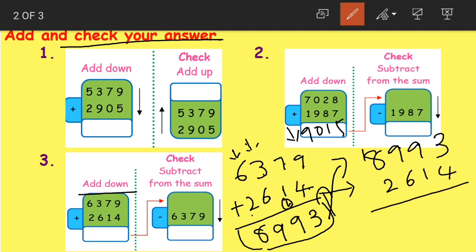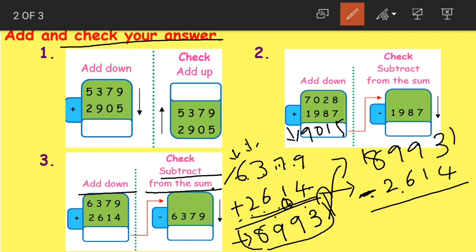Now this 8993 is our sum, and we should subtract from it. We should subtract from the sum. Understood, children? Write the sum, put the subtraction sign and write the next addend. You can take any of the addends here, either 6379 or 2614.